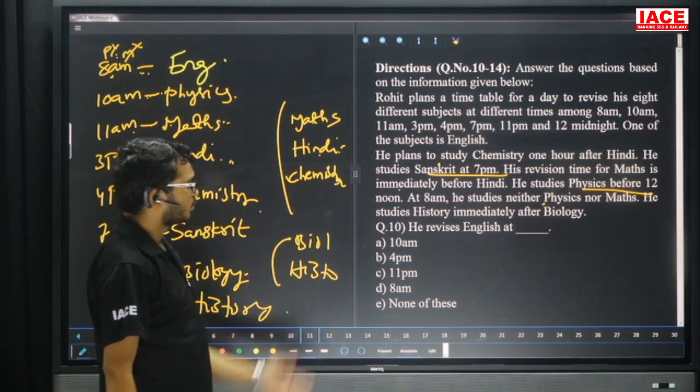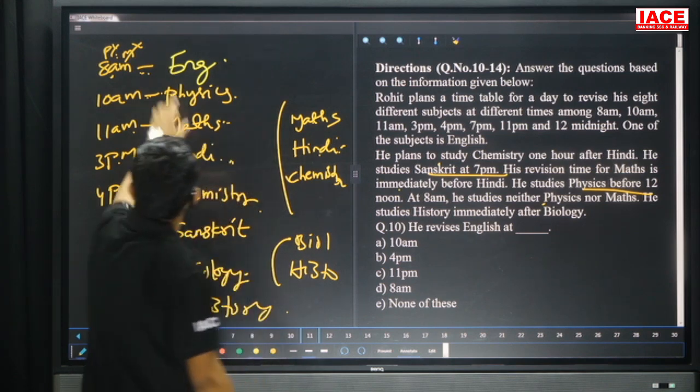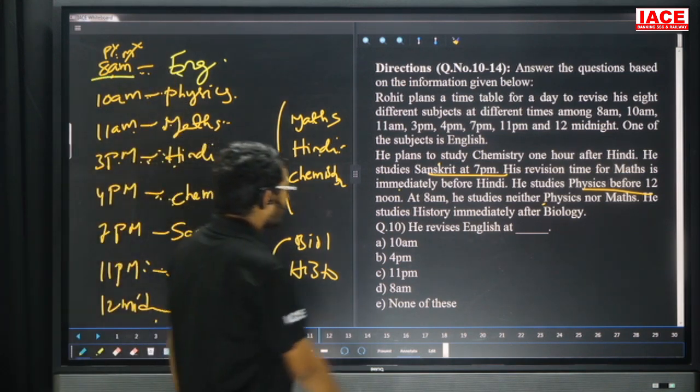Now, take question number 10. He revises English at what time? 8 a.m. So question number 10, option D.